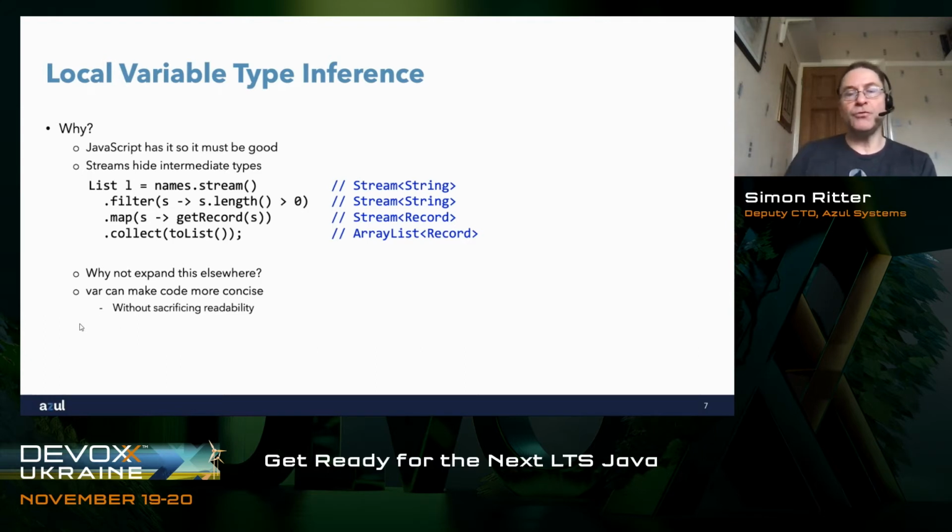If you look at the way that we want to change Java over the last couple of years, much of the changes that have been made are about eliminating boilerplate code from our applications, but not losing the ability to see quite easily what's going on in the code. The last thing we want to do is end up with a programming language that looks more like Perl. I don't know if anybody's ever done any Perl programming. I know I have, and it's very difficult to read what's been written, even when it's you that's written the code.